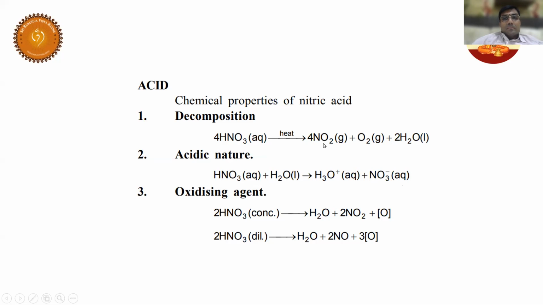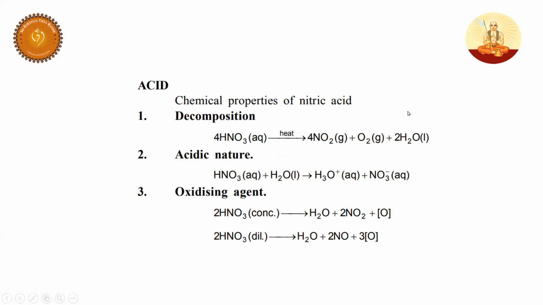Dikshita. Here in this reaction, what is the conjugate acid and the conjugate base? Chinmay Gutta. Abhijita. Sir, conjugate acid is H3O plus and conjugate base is NO3 minus.